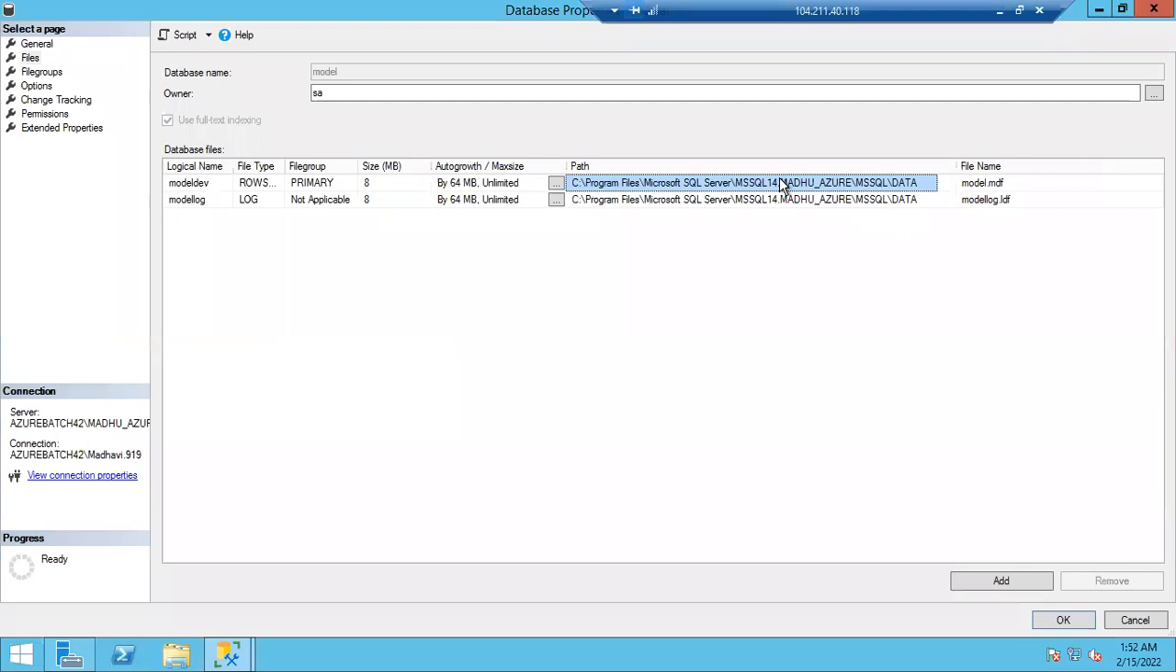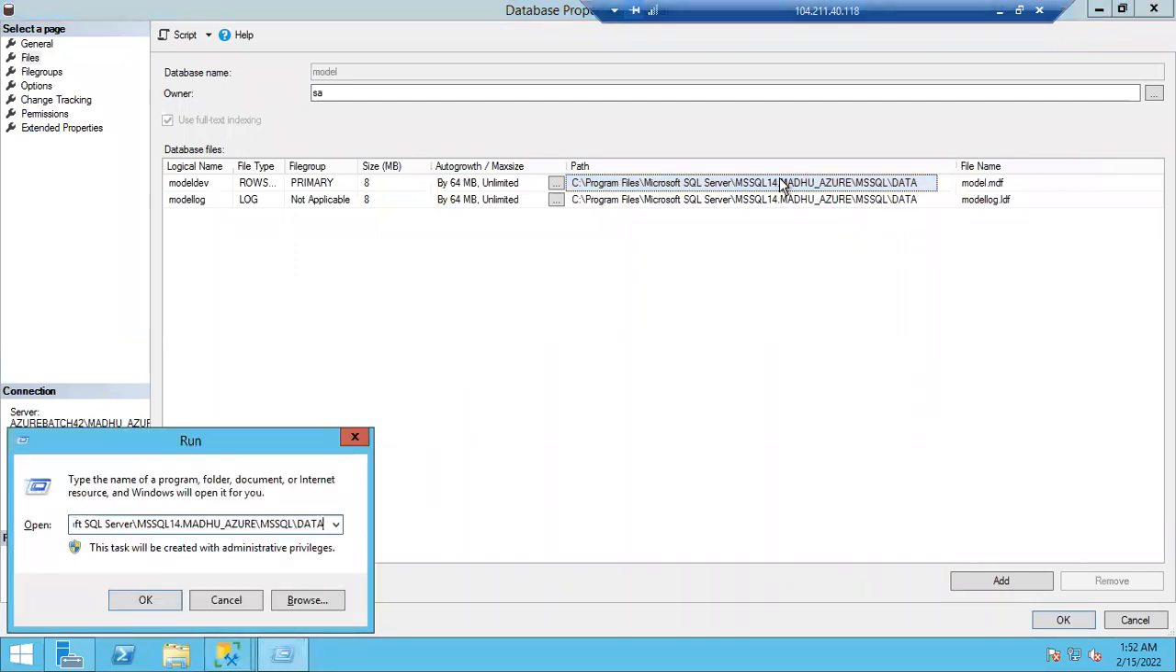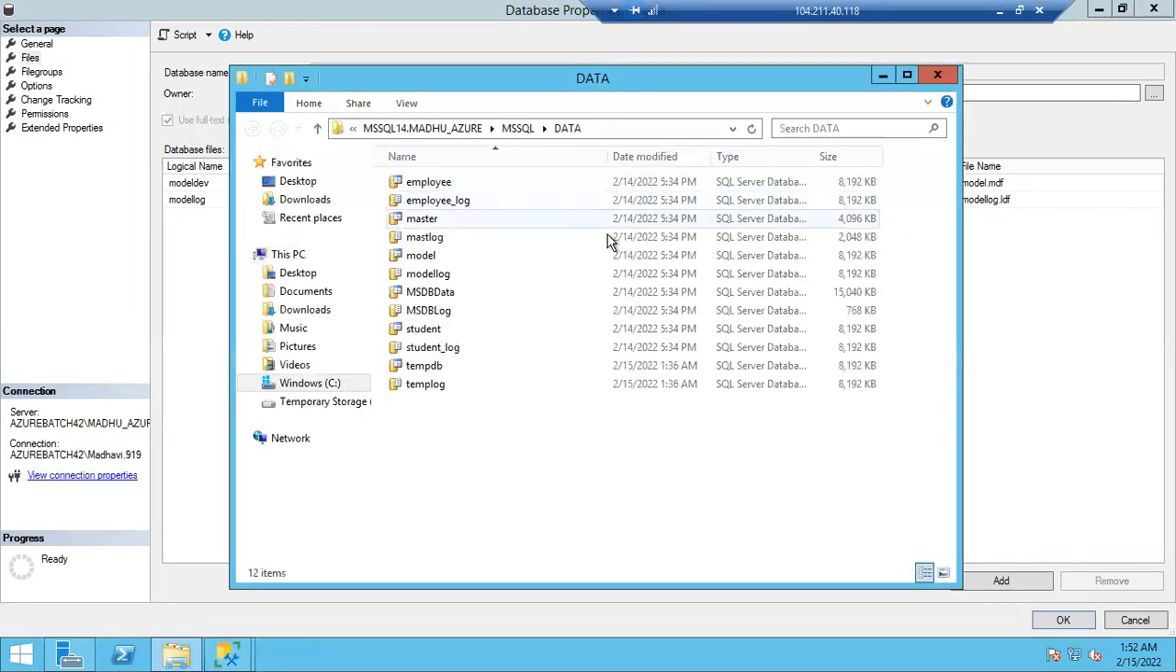Copy this path, Control C, Windows R, Control V, and open it. Right? You can see here in this location whether the model files are there or not. Yes, this is the model database data file. This is the model database log file. Okay, so in this location, all the database data files and log files are there. This path will be stored inside your master database.